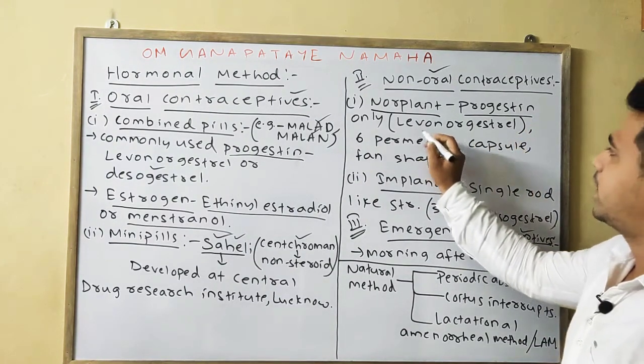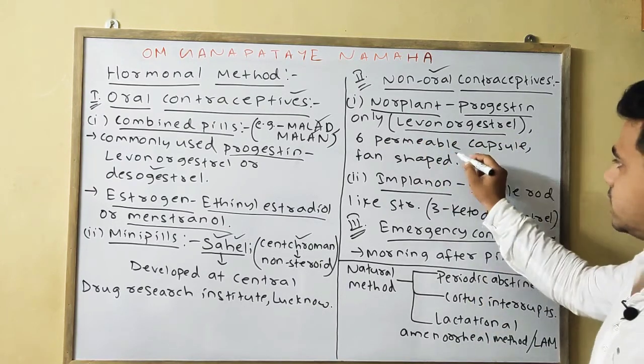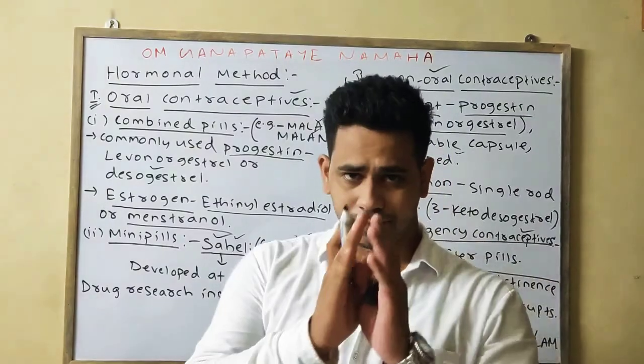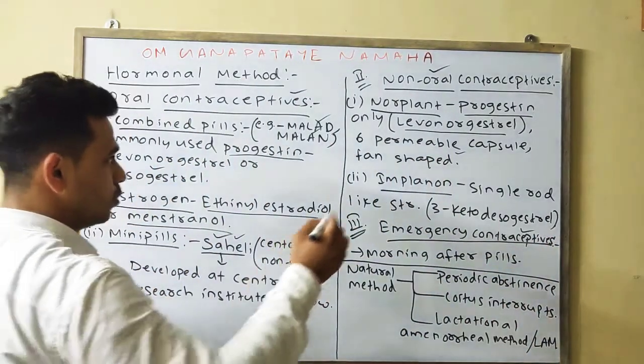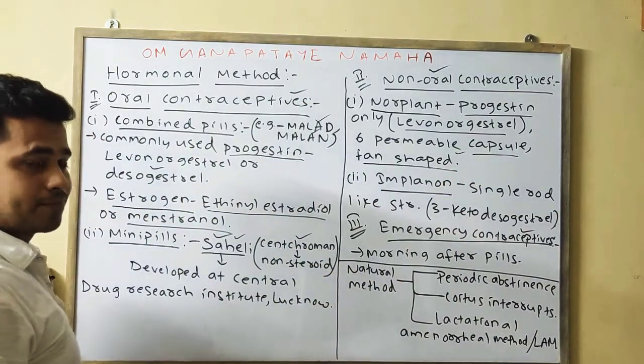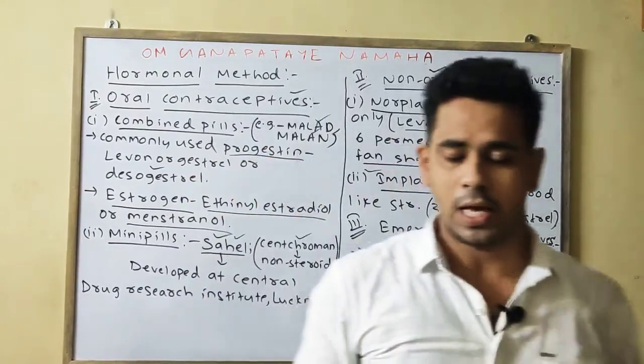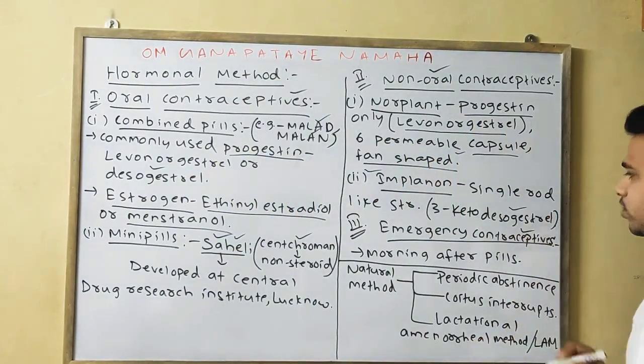In the case of Norplant, the levonorgestrel is present. Okay, and it consists of 6 permeable capsules, and its structure is somewhat fan shaped. Okay, next is your Implanon. It is simply a rod-like structure having the compound 3-keto-desogestrel.